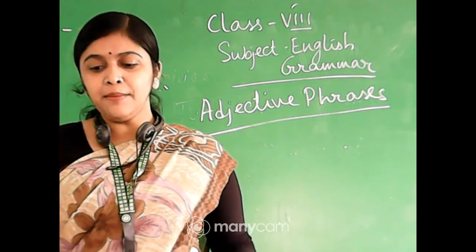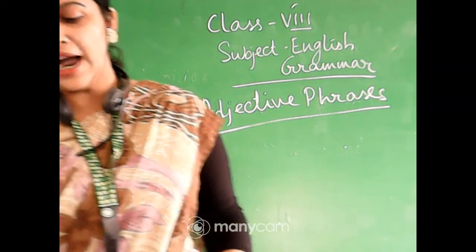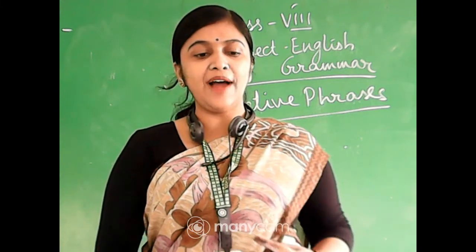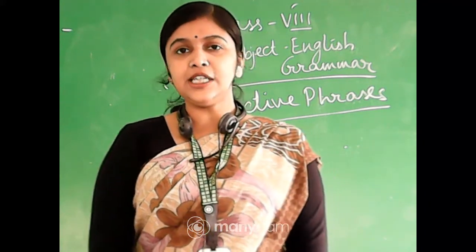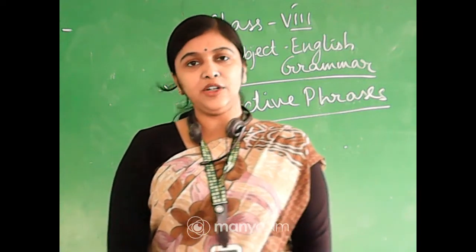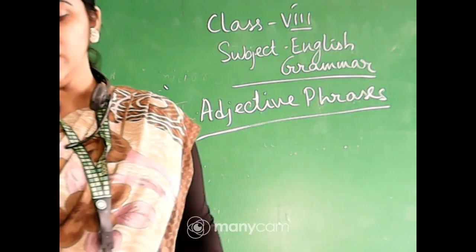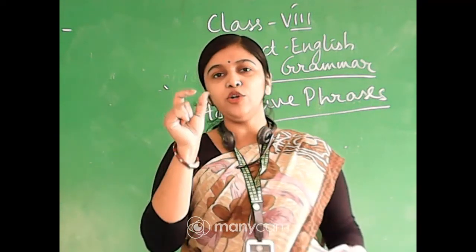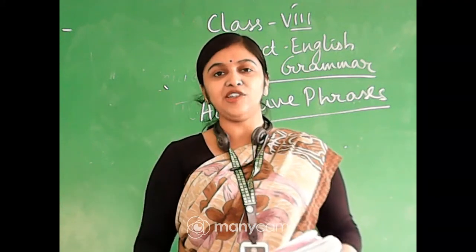Come to exercise number F. Underline the adjective phrase and circle the nouns they modify. So, you have to underline the adjective phrase and circle the nouns which they modify in your book. You will also copy it in your copy. But not only circling or underlining, you will have to write in very short notation which is the noun and which is the adjective phrase.